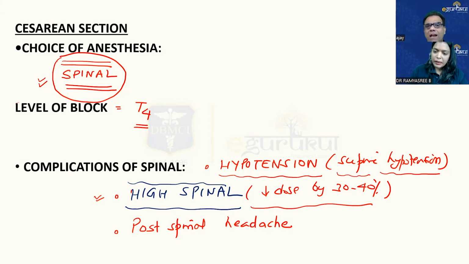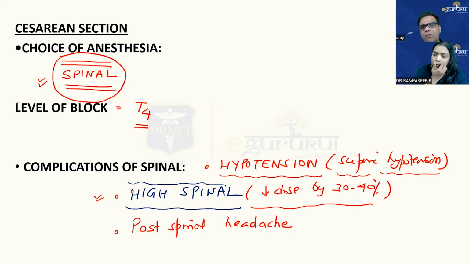If accidental dural puncture occurs with an epidural needle, then the incidence of post-spinal headache is 75%. So if the dura is punctured, 75% of patients will have post-spinal headache. But overall, the incidence of accidental dural puncture in epidural should be less than 1%. So normally the incidence of post-spinal headache with epidural should be less than 1%.